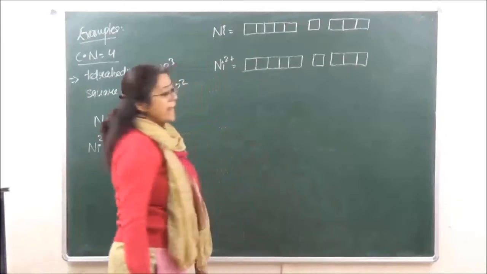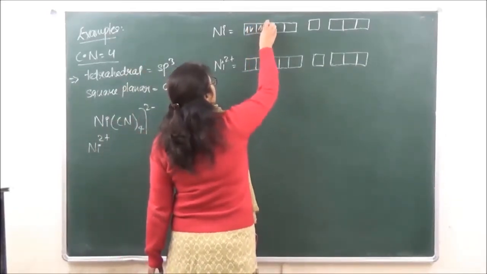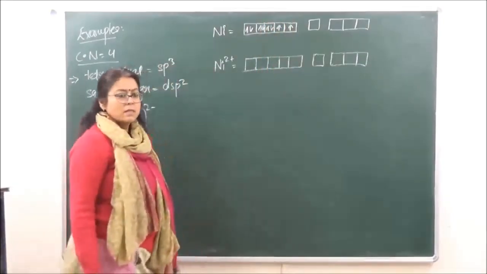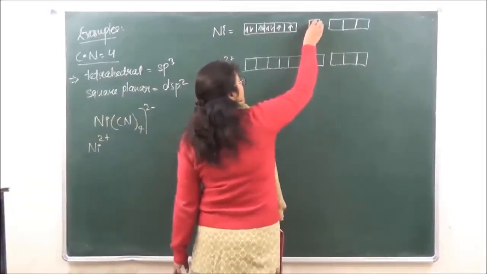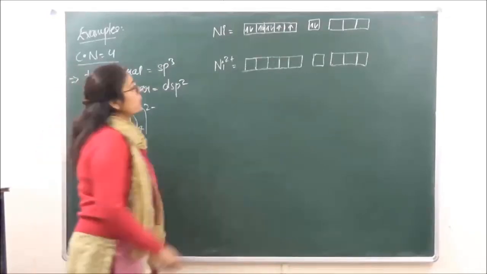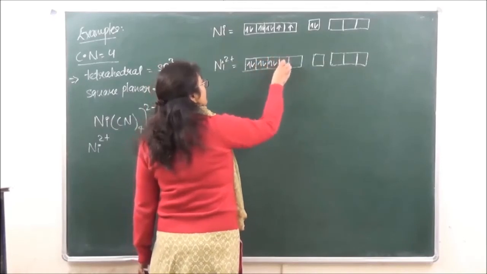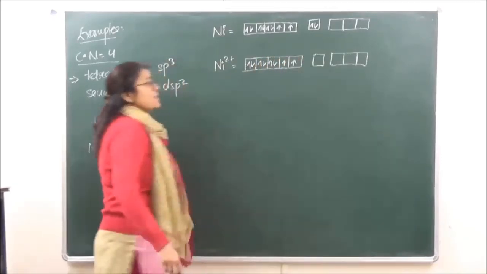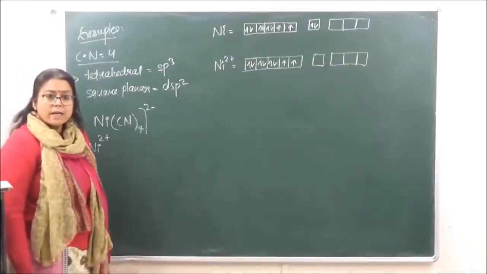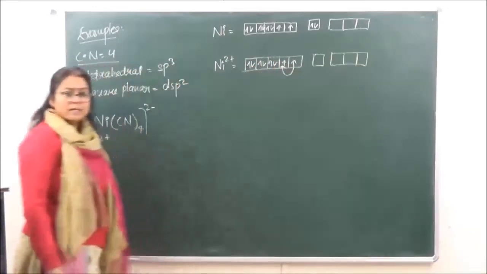Right, so 3d8 in nickel, we have to fill 1, 2, 3, 4, 5, 6, 7 and 8. Okay, and we have 2 over here. In case of Ni2 positive, 2 electrons from S are going to be removed. So we have 1, 2, 3, 4, 5, 6, 7 and 8. Now as I just said, cyano is going to be a strong field ligand. So over here the rearrangement of electrons is going to take place.